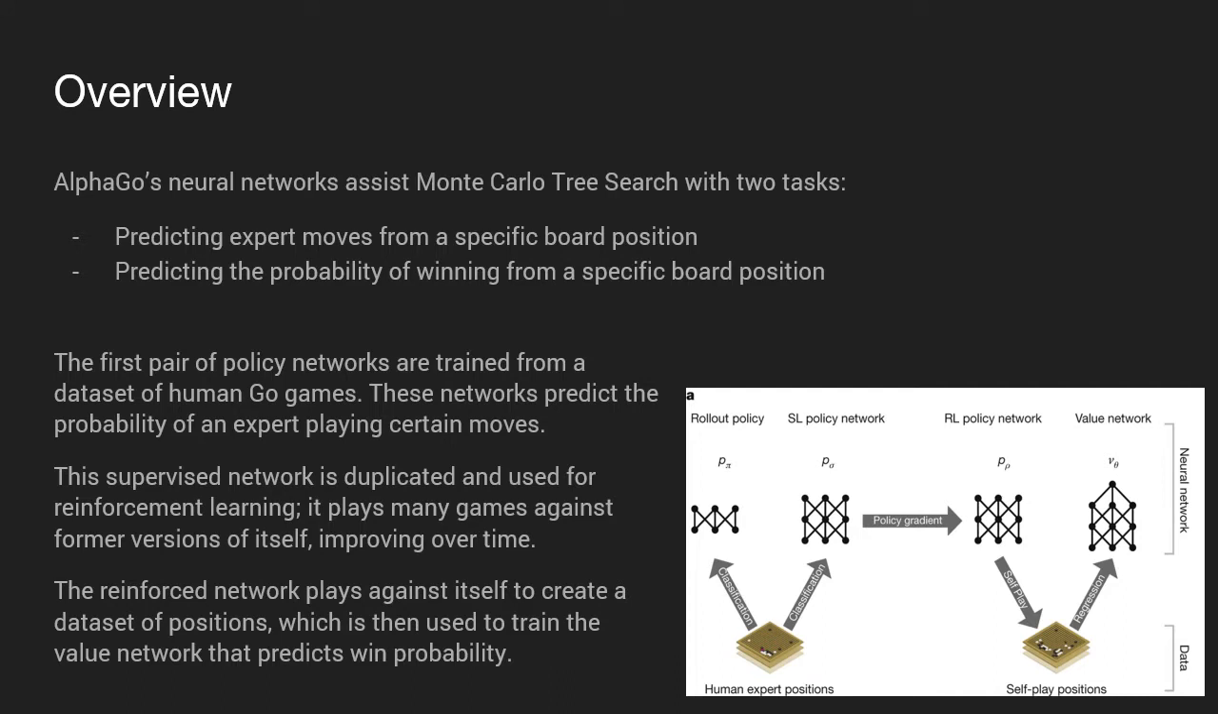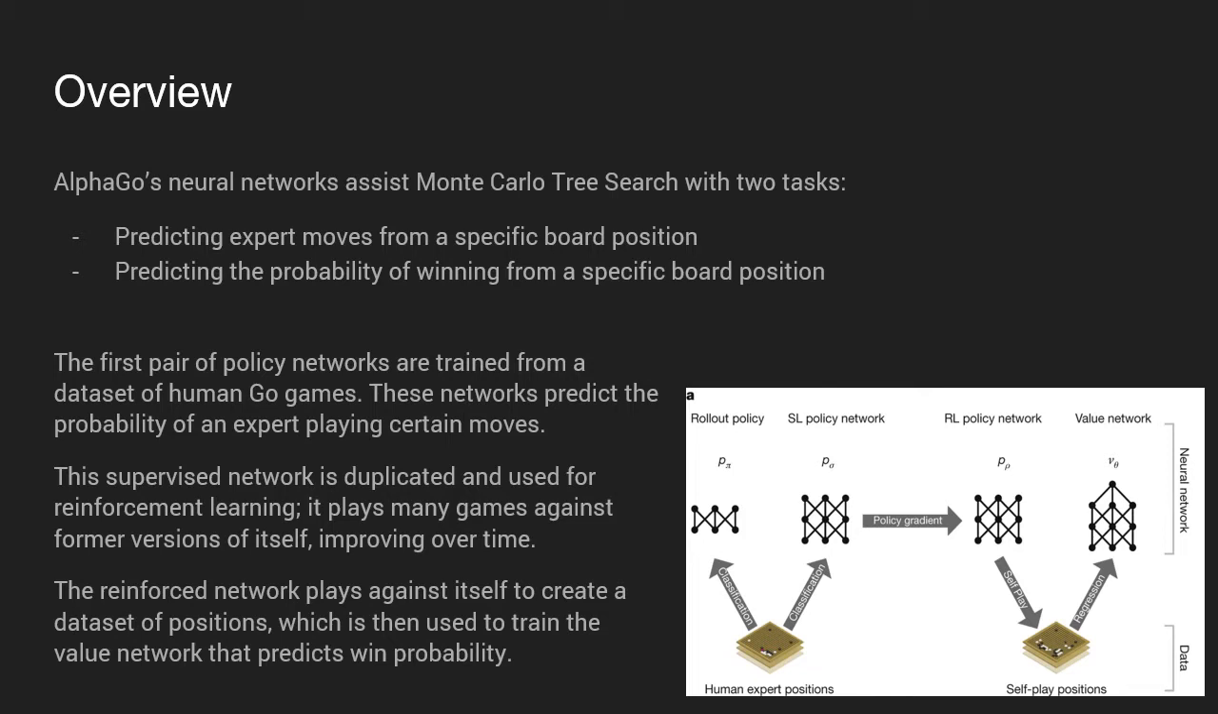AlphaGo's neural networks assist Monte Carlo Tree Search with two tasks. The first is predicting expert human moves from a specific board position. This happens in the expansion step when creating a new node to initialize the prior probabilities for different moves. The other task is predicting the probability of winning from a specific board position. This happens as part of the evaluation step in conjunction with traditional Monte Carlo rollouts.